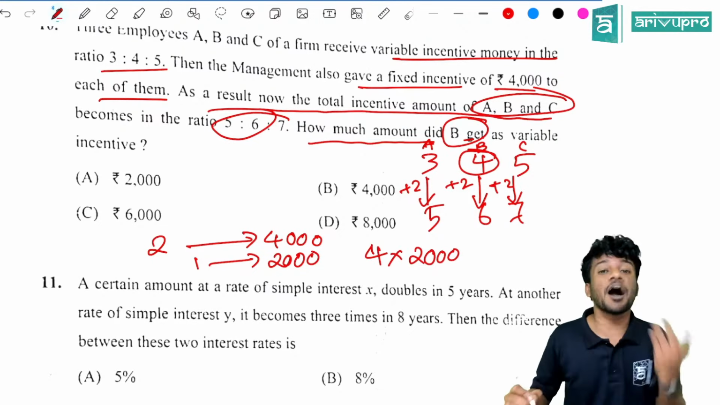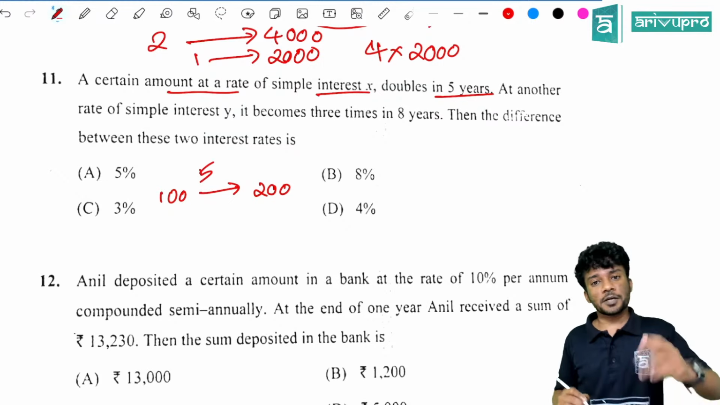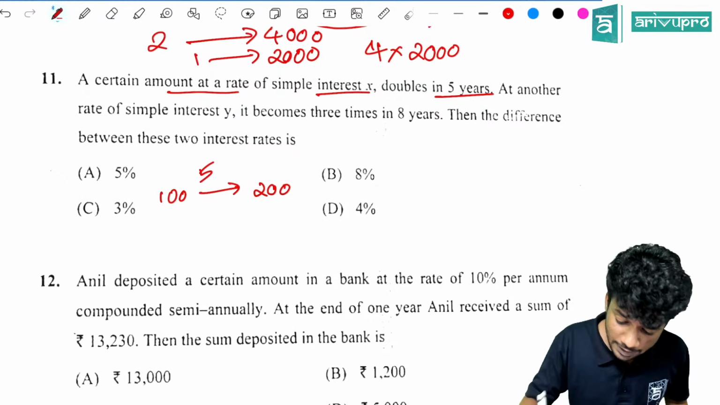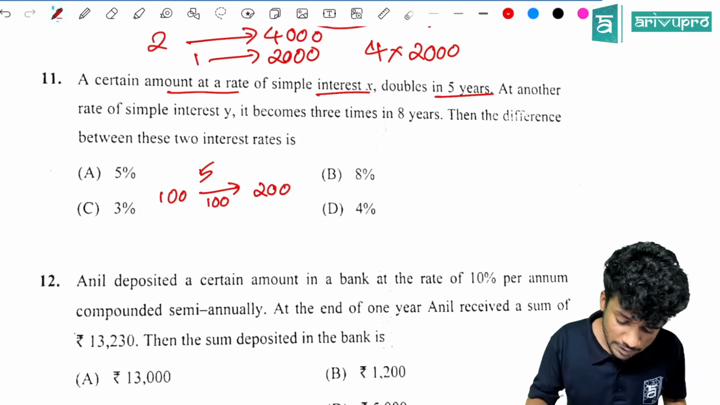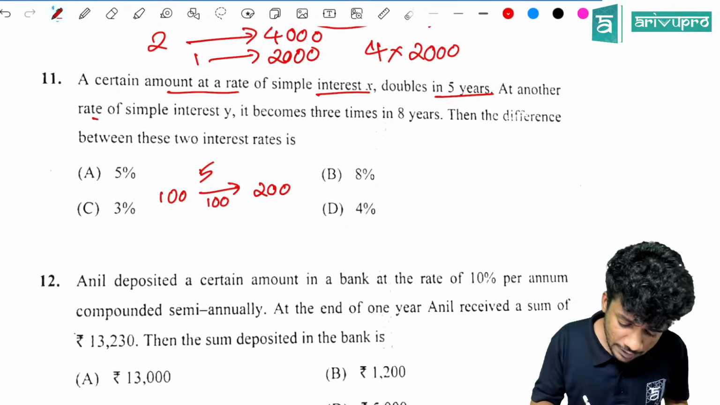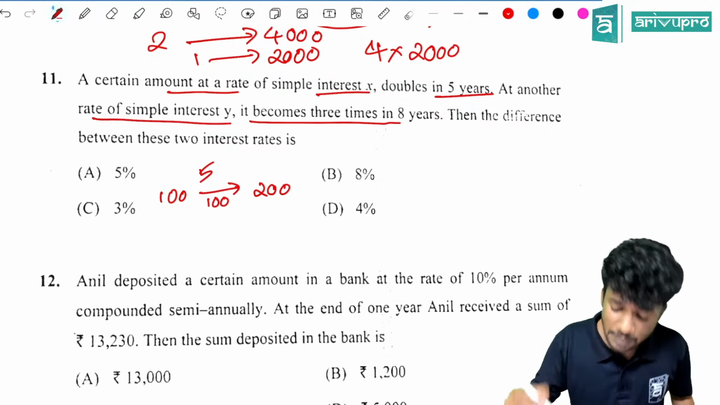A certain sum of money at a rate of simple interest X doubles in 5 years. So they are telling that 100 is becoming 200 in how many years? 5 years, it is becoming double. So how much will be the simple interest here? 100. Let it be like that. Then at the rate of simple interest Y it becomes 3 times in 8 years.